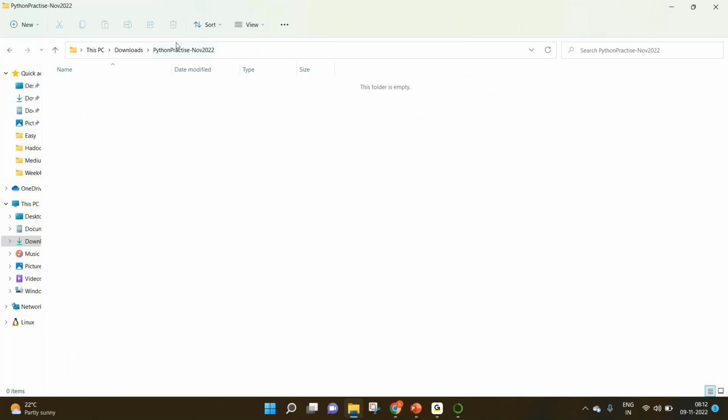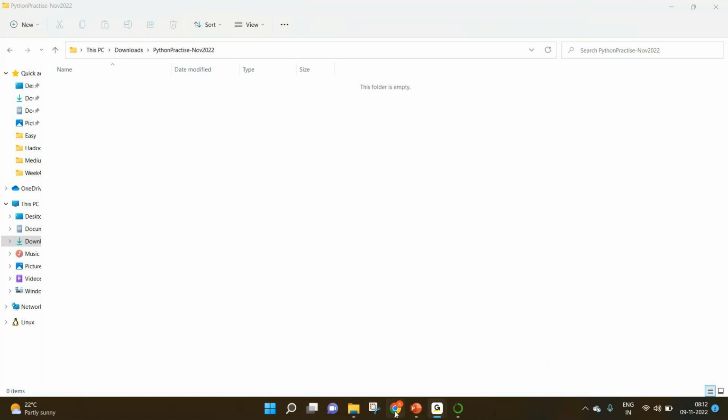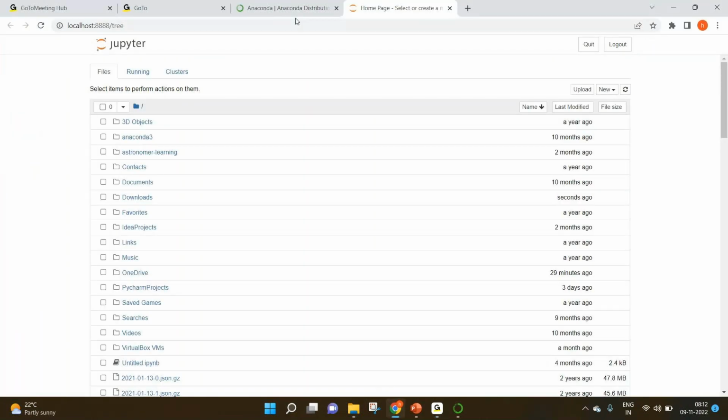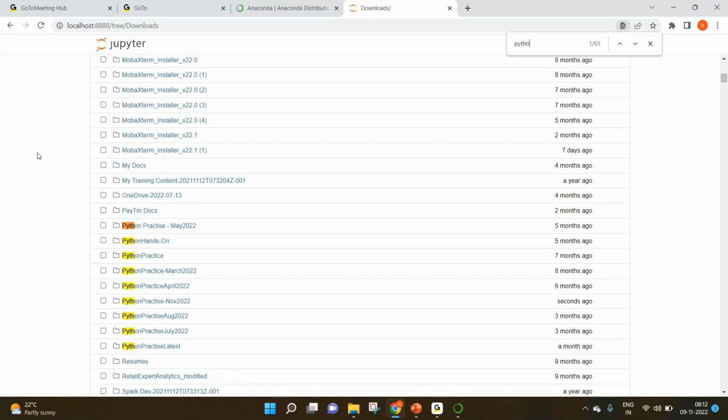So I'm going to access this same path from my browser. Let me go to my browser here. I'll go to the downloads button here. You can see there is a downloads icon. Then just do Control F on your keyboard. Search for Python practice November 2022, or you can just search for November 2022 to get the results faster. It's the one that I'm going to use, Python practice November 2022. Click on it.